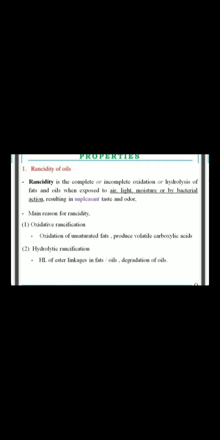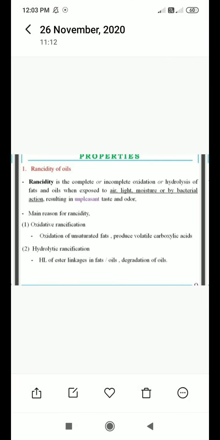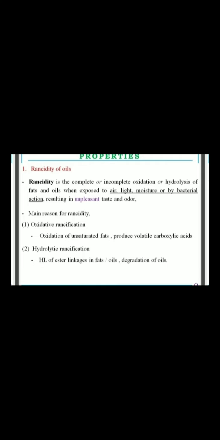Ascorbic acid is vitamin C, the natural antioxidant which we can get from lemon and citrus foods. Next is tocopherol. Tocopherol is vitamin E, which acts as a natural antioxidant.